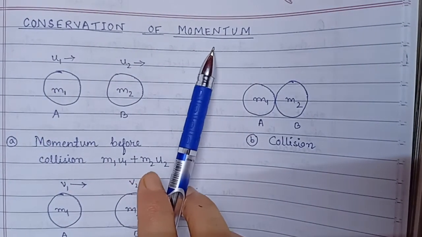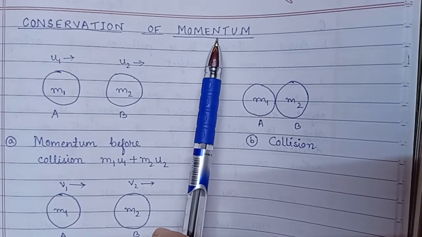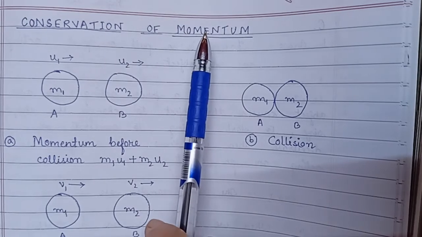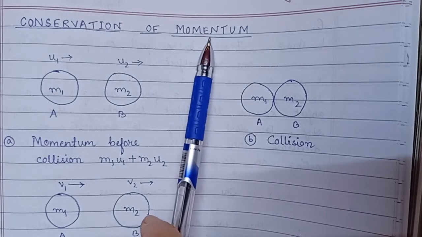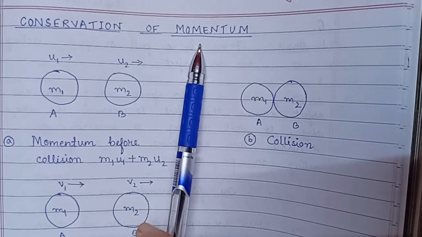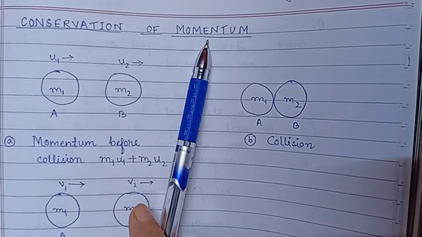Today, the last topic of the chapter Force and Laws of Motion is the conservation of momentum. We've already studied what momentum is. We can say momentum is the product of mass and velocity. Momentum equals mass into velocity. So what is conservation of momentum?